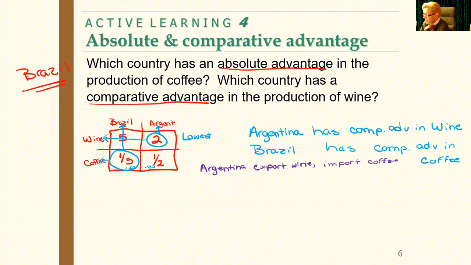We can see that from the trade table, and we can also see that Brazil is going to export coffee and import wine.